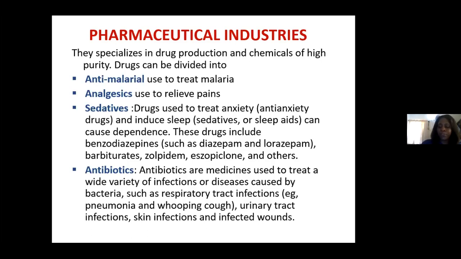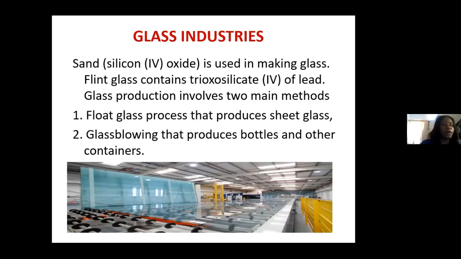Okay, all right. So we also have the glass industry. Now, glass is actually produced from sand. So sand is the key raw material for the manufacturing of glass. So the chemical formula for glass is silicon(IV) oxide. Okay, so sand is used in making glass. So we have the flint glass, which contains trioxosilicate(IV) of lead.